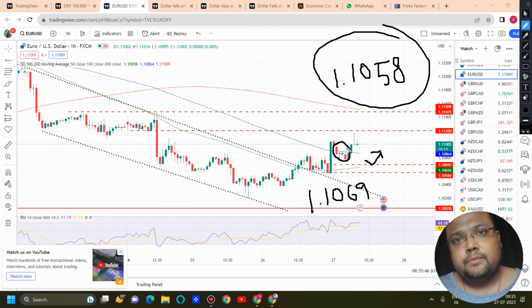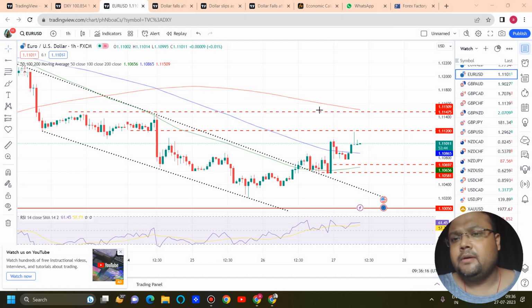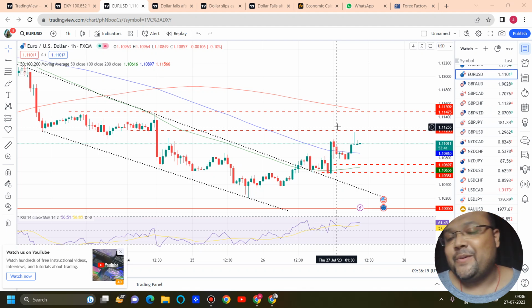If the market comes for support, obviously our risk to reward ratio will be in our favor, and definitely we can go for a buy. Buy at retracement is obviously the best trading strategy, but the market will have to come for retracement, isn't it? If the market doesn't come for retracement, we cannot force the market. In that case you can look for a buy above this level as well. But right now at this present level, try to avoid any position, because your risk to reward ratio will not match. But if you are already holding a buy or sell position, you can stay on the trade, because I don't know where you have entered.